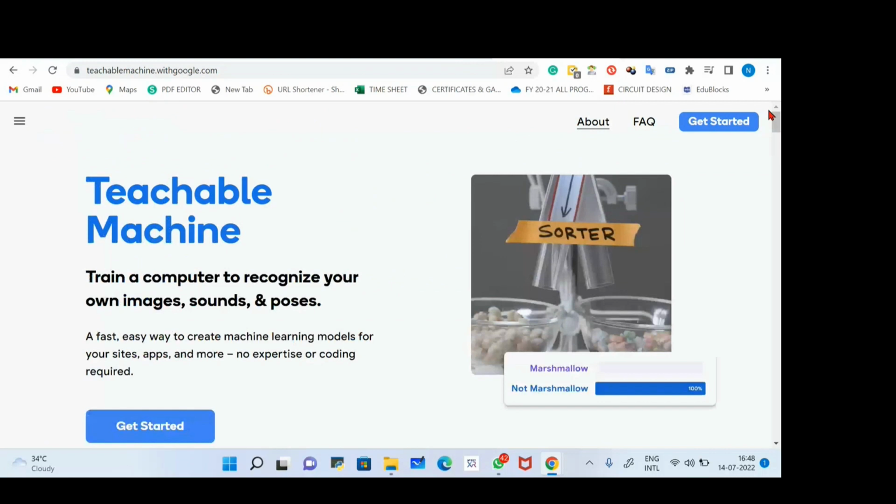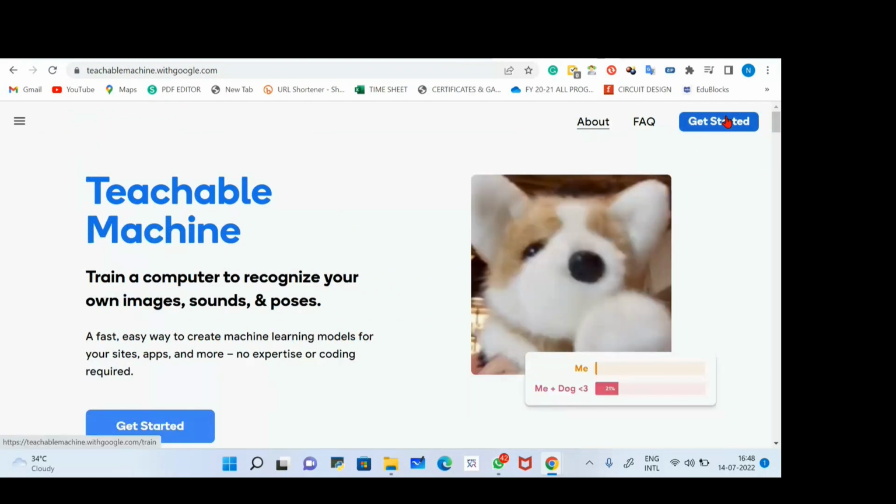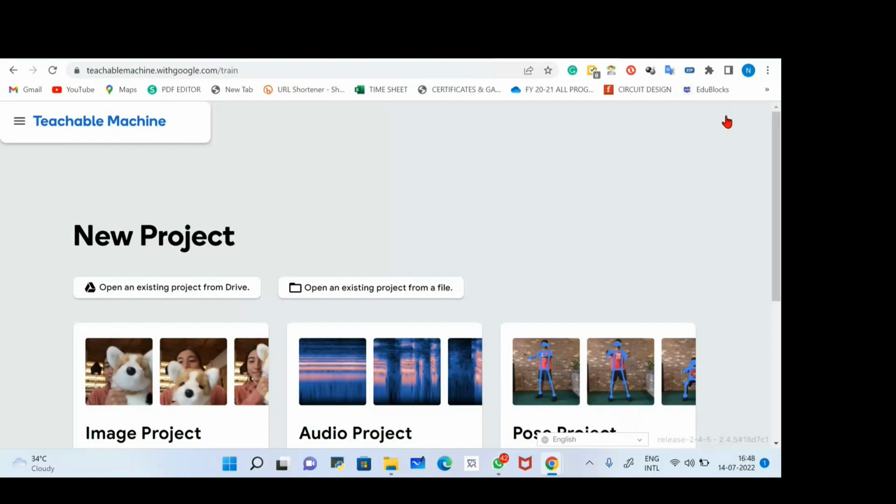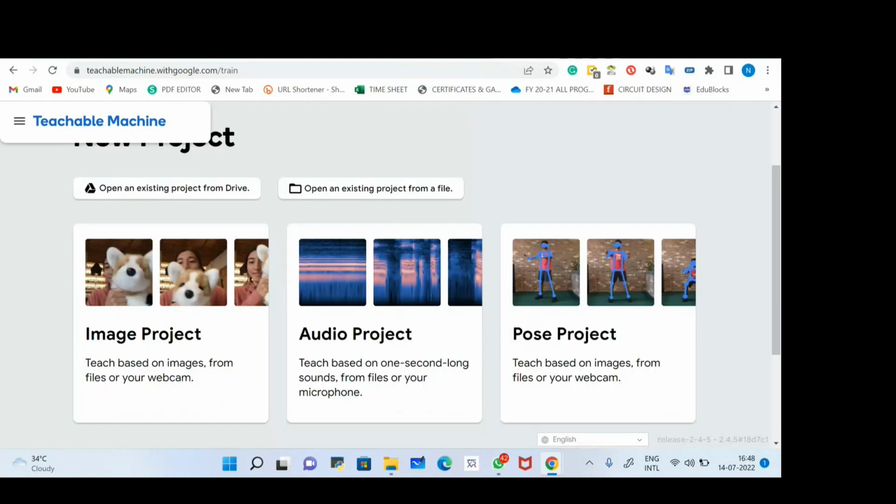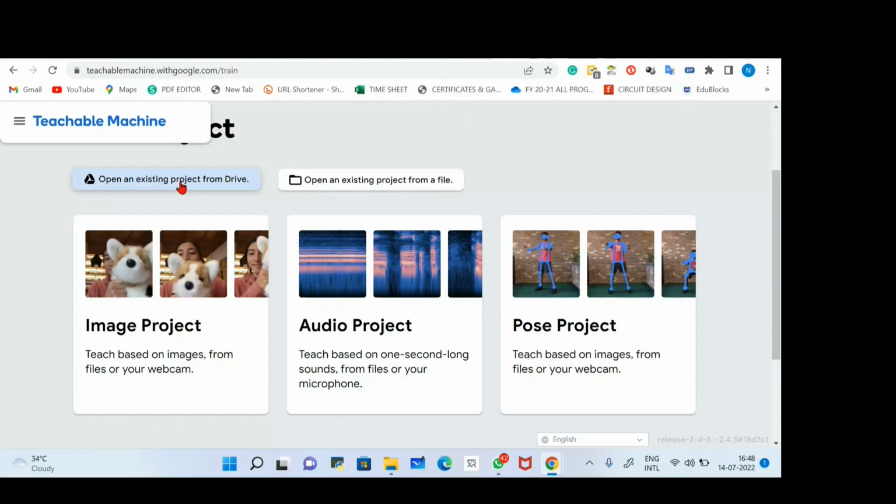Here we have the option Get Started, so I'll click here. When I click Get Started, we have the option to open an existing project from Drive or from a file. But I'm a new user, so I want to make a project based on images. I'll click here, Image Project.